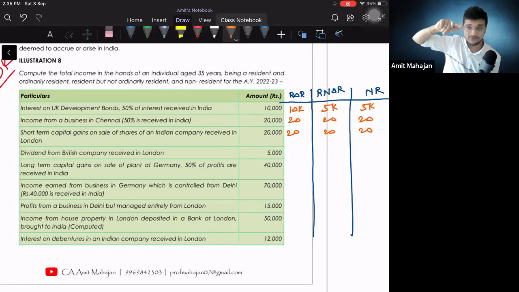Because point number 3, if you remember, point number 3 is talking about this only. आज ही हम लोग ने किया, आज का point number 2. Okay, so it is deemed to be accrued in India. Perfect. The reason should be this: if you write accrued in India, they will understand that this is wrong. They will not give you marks, even though the answer is right. Okay, so इसका सिर्फ one liner लिखना है नीचे. That's it. Dividend from British company received in London. For RNOR and NR, what will be the case?